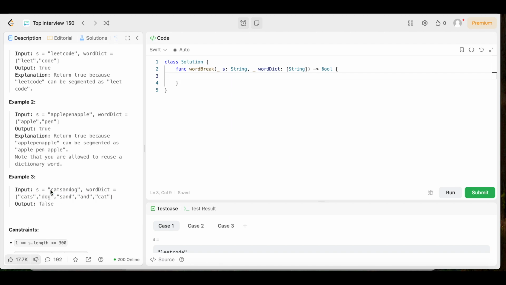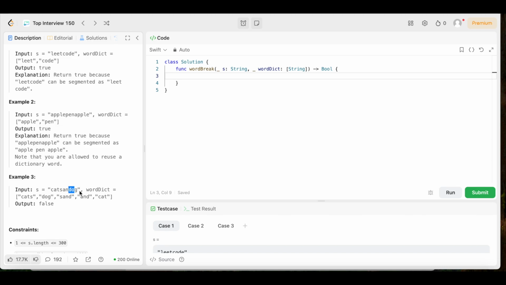We could get "cat" right here, boom. Or we could get "cats", because "cats" is in the wordDict. "cats" is right here, boom. But then we could even get "and", boom. So then we get "and" right here. But then we would only get "og". You know what I'm saying? We wouldn't get the whole "dog". We would only get "og" because we used the d in "and". So that's not gonna work.